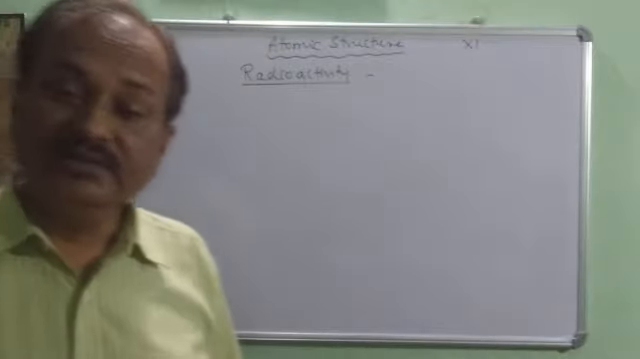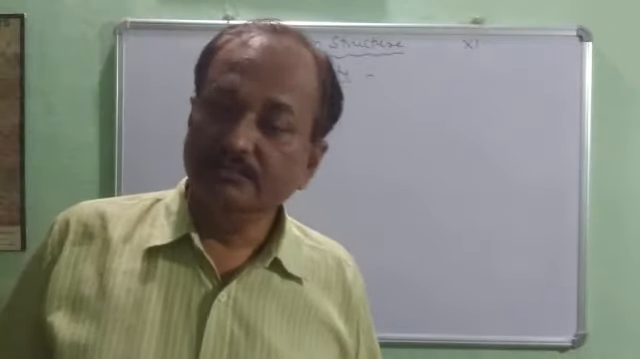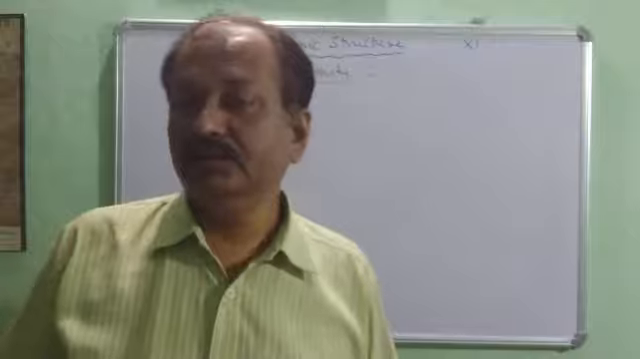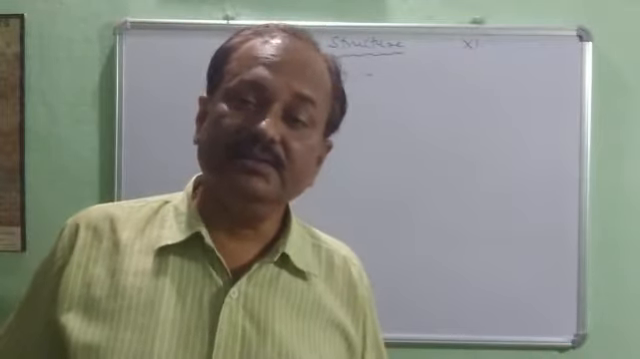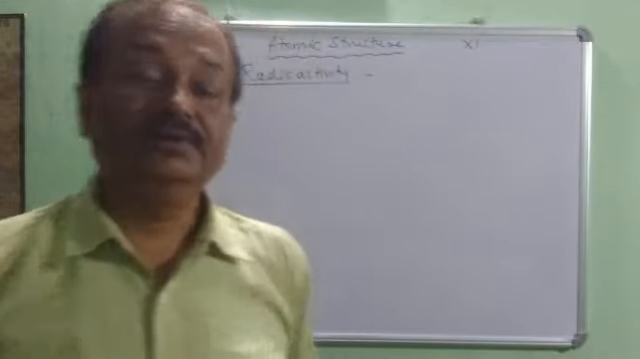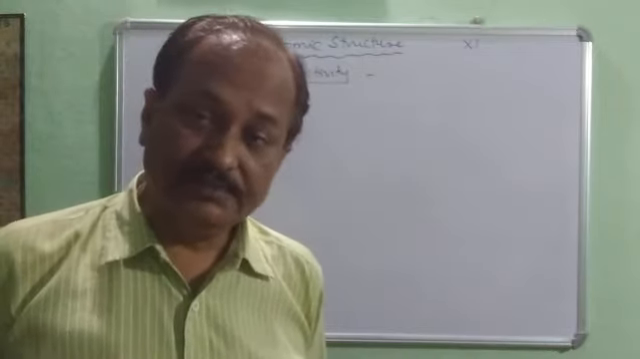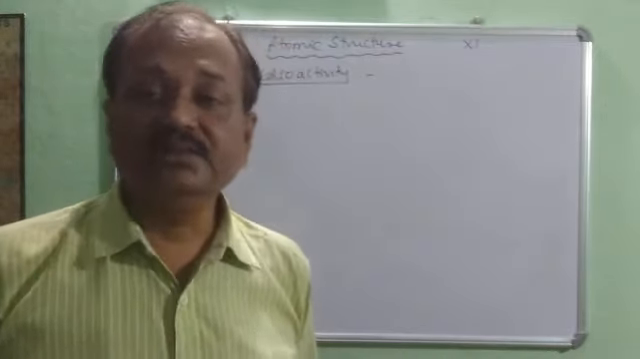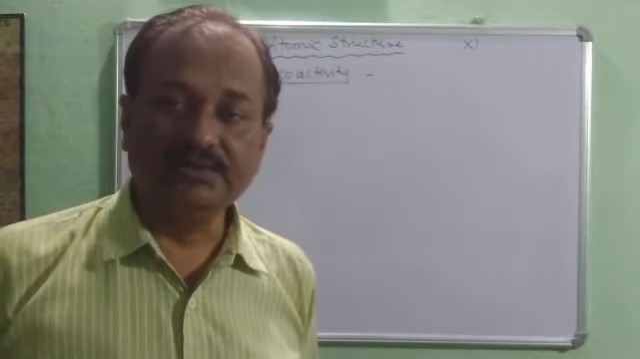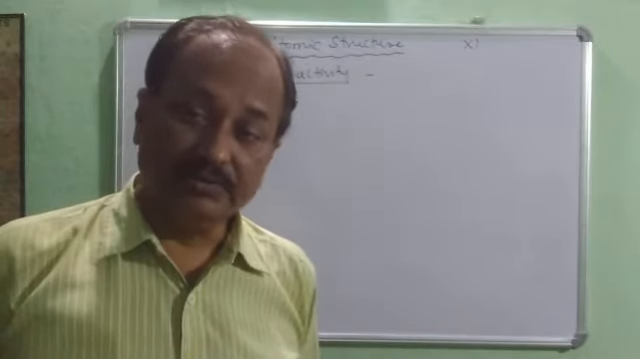Now, in this video, I am going to explain some more points. So, children, so far you have seen about the discovery of electrons. Electrons means the cathode rays. You have also seen the discovery of protons, that is the canal rays or anode rays.